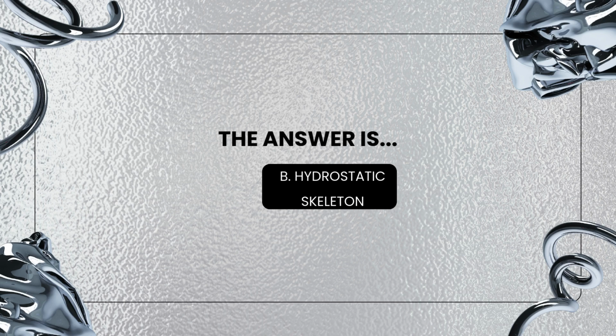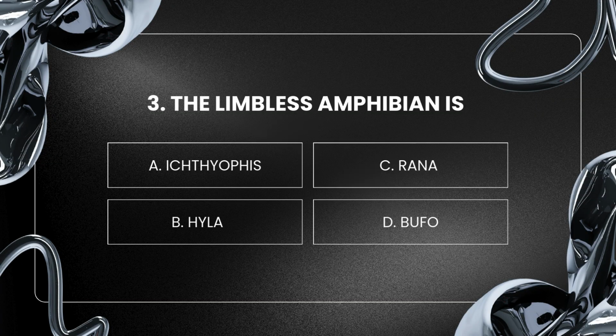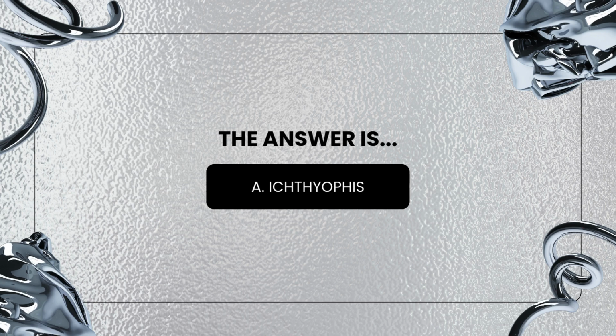Hydrostatic skeleton. The limbless amphibian is A. Ichthyophis, B. Hyla, C. Rana, D. Bufo. The answer is A. Ichthyophis.